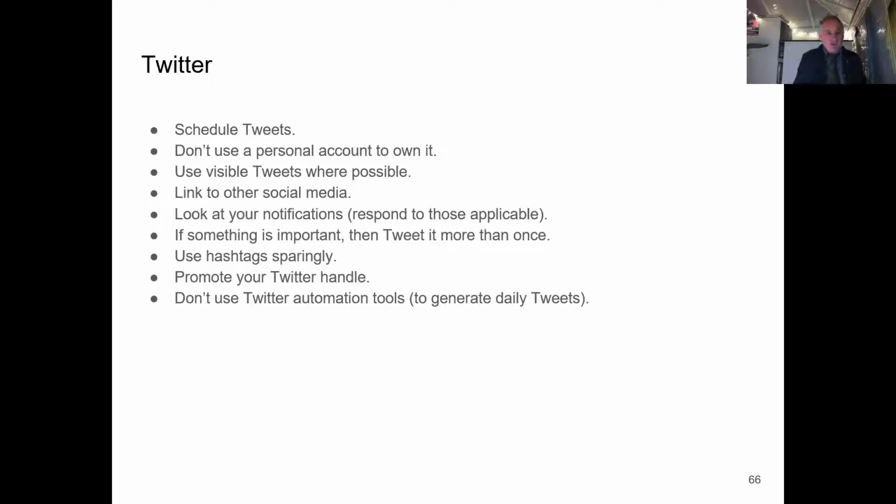Use visible tweets where possible. I'll talk about those coming up. Always link to your other social media. Look at notifications, but don't have notifications turned on. Don't have things that will distract you, so don't have them on your phone. It's good practice to turn them off. It is a distraction. It causes you to have to suddenly look away from what you're doing, and it's another side effect of social media. My phone, for most of the last 8 months while I've been working at home, invariably sits in a different room, because if I had it on my desk, it'd be pinging away every hour.